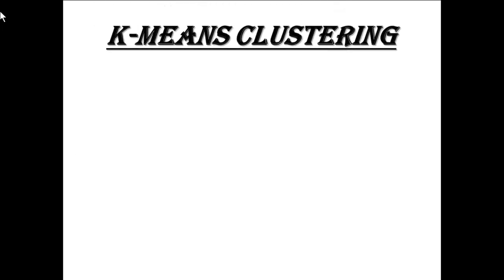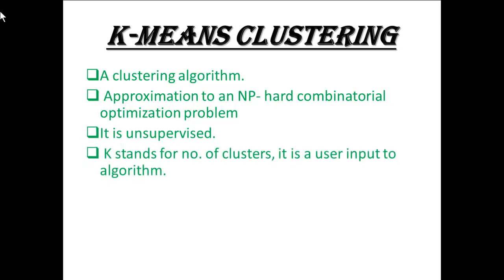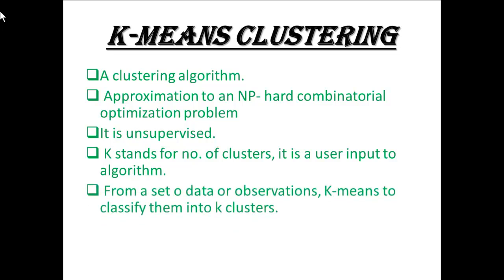Now, the next technique of thresholding is k-means clustering. A clustering algorithm, an approximation of an NP-hard combinatorial optimization problem. It is unsupervised. K stands for number of clusters. It is a user input to the algorithm. From a set of data or observations, k-means classifies them into K clusters. The algorithm is iterative in nature.